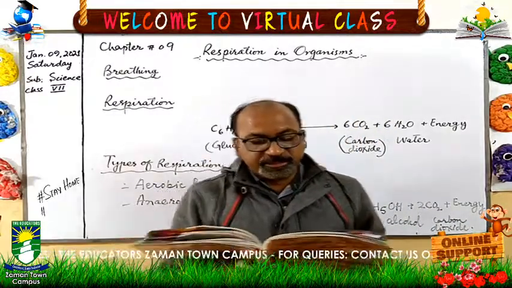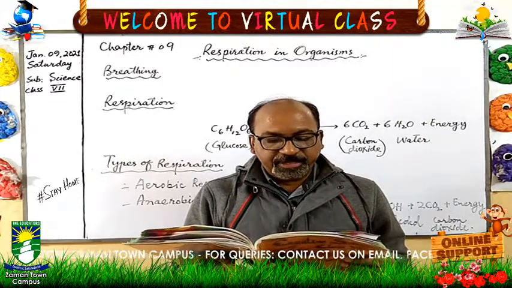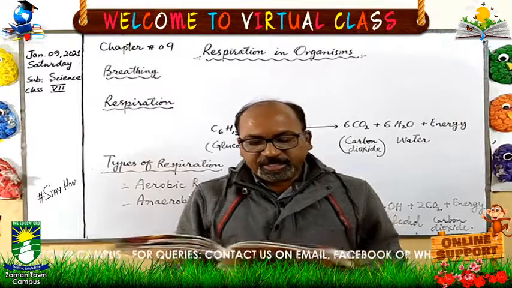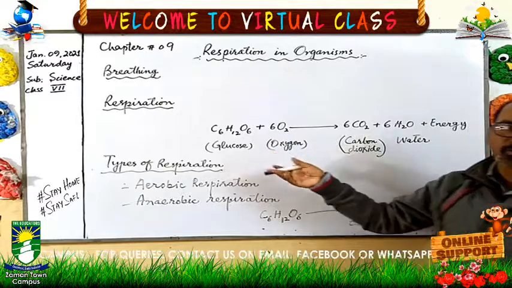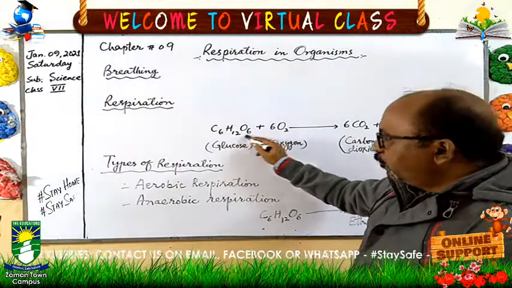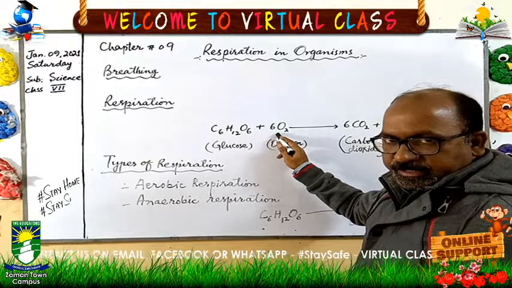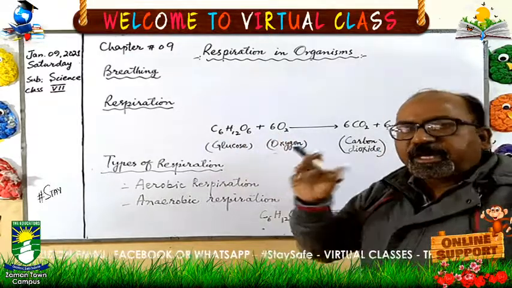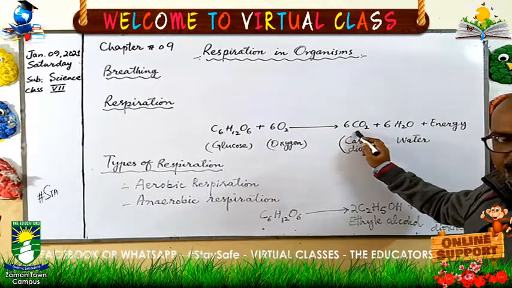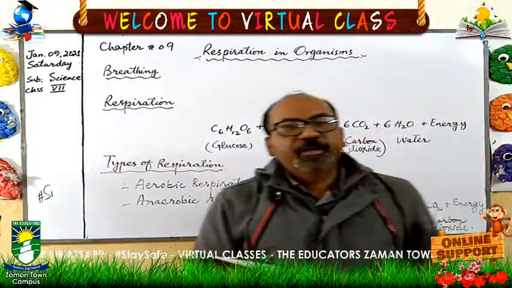Respiration is the process in which food is broken down in the body cells through various chemical reactions in the presence of oxygen to give out carbon dioxide along with water and energy. This whole process I have explained you right now. When glucose goes inside the cell with the oxygen, they combine and a chemical reaction takes place. As a result of the chemical reaction, carbon dioxide, water and energy is released. So this is called respiration.